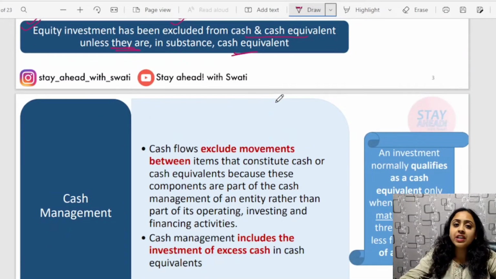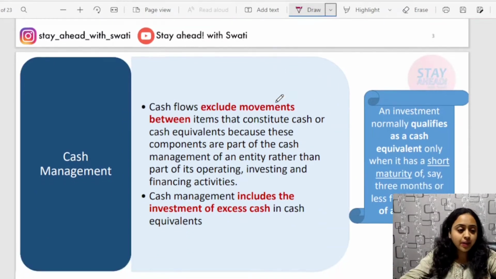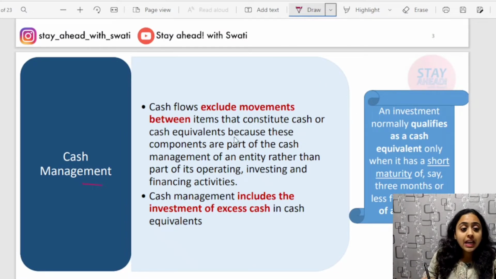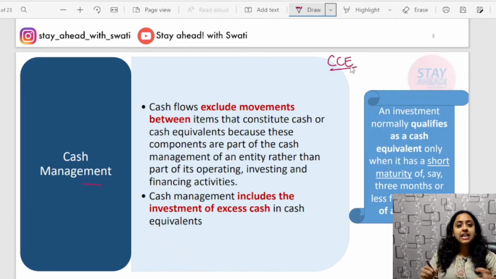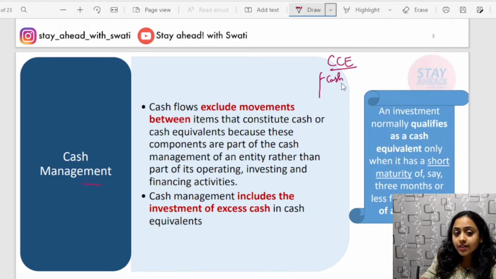Equity investments are never considered as cash and cash equivalents. Okay, now what is cash management? Cash flow excludes movements between items that constitute cash and cash equivalents. Cash and cash equivalent, I will term it as CCE. So it has, for example, cash, bank, short term investments, etc. It has multiple components.